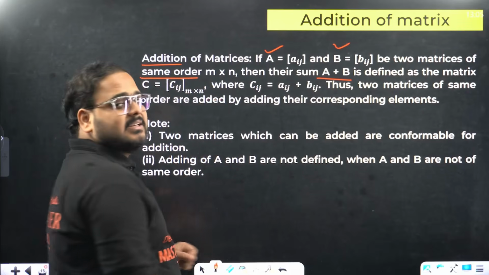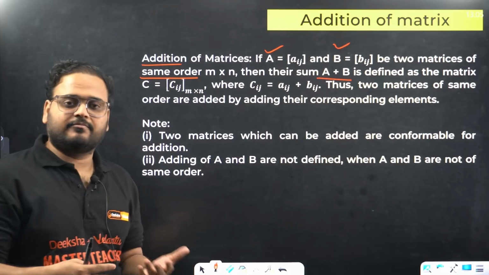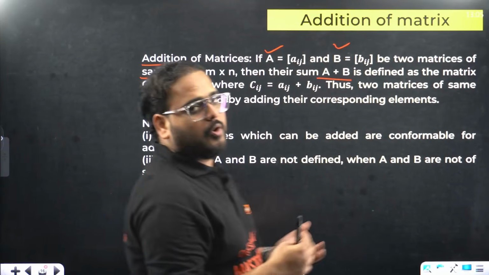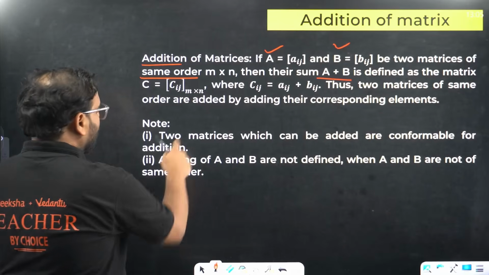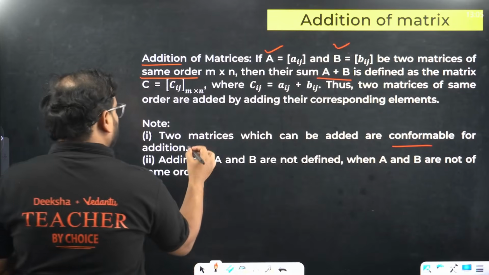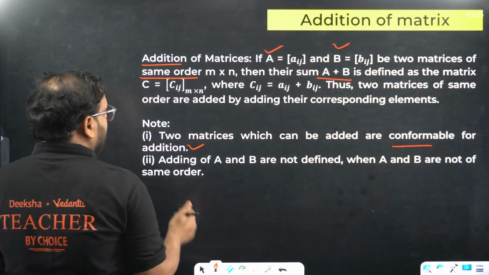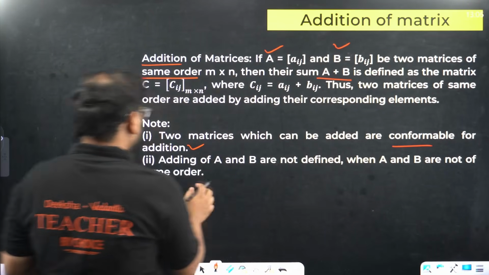Whenever the order is the same, the matrices become comparable, or something that you can add. Two matrices which can be added are conformable for addition. And adding of A and B is not defined when A and B are not of the same order.